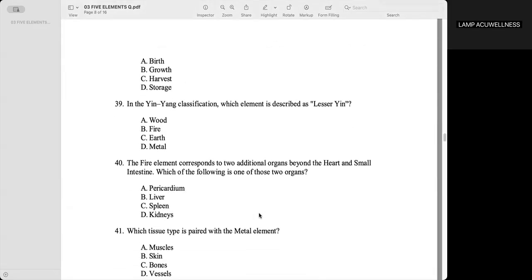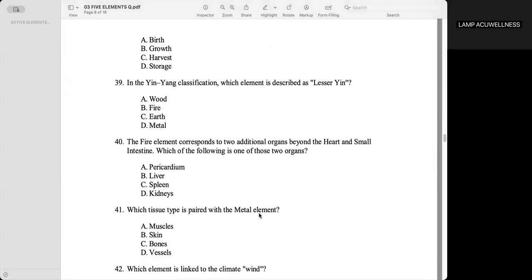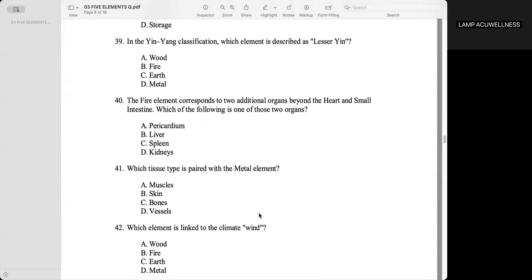In the yin-yang classification, which element is described as lesser yin? The metal, letter D, Shaoyin. The fire element corresponds to two additional organs beyond the heart and small intestine. Which of the following is one of those two organs? Letter E, pericardium.